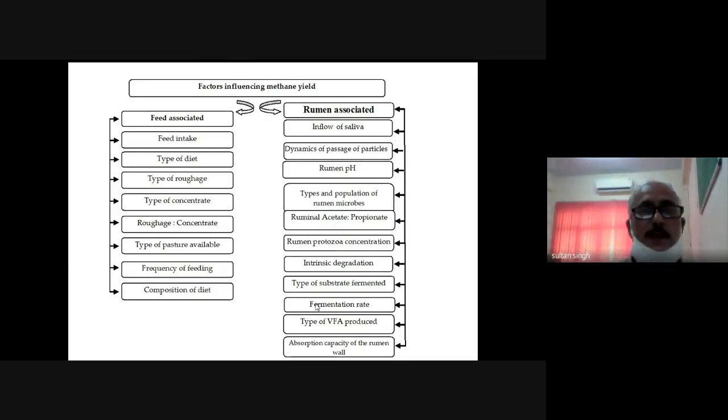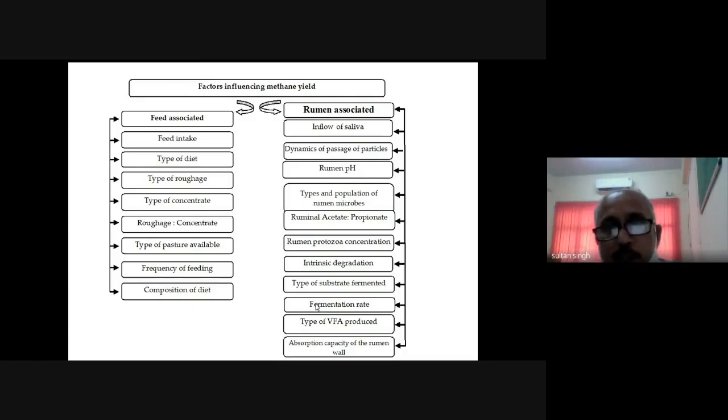So friends, these are the two main parts, you can say, the feed associated factors and the rumen associated factors. In feed associated factors, it is the feed intake, how much the animal is taking, what amount of feed is being ingested by the livestock. So it is influencing the methane production. Then type of the diet, type of the roughage, type of the concentrate, the roughage to concentrate ratio, the type of the pasture level, frequency of the feeding, and composition of the diet. So these are the dietary factors which are associated with methane production.